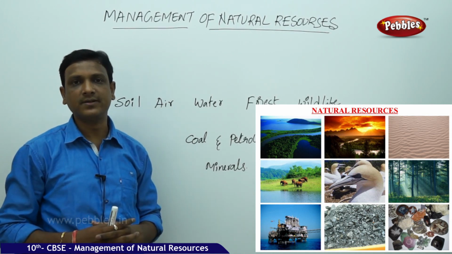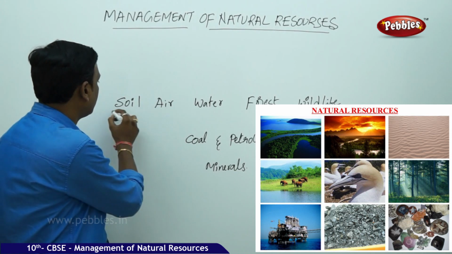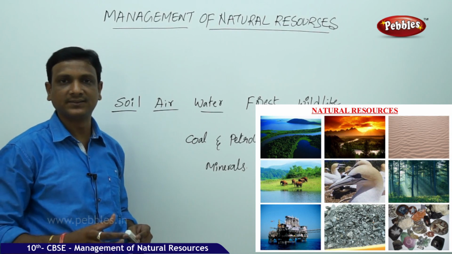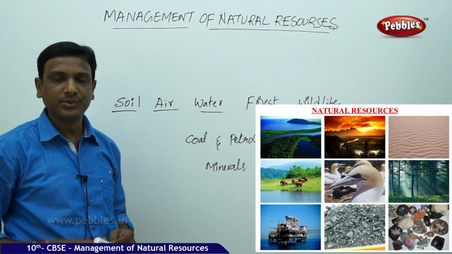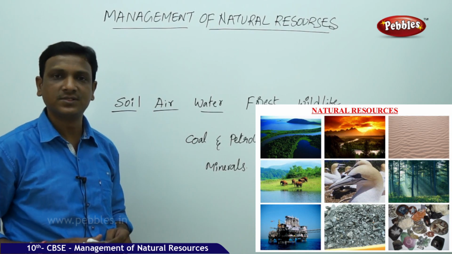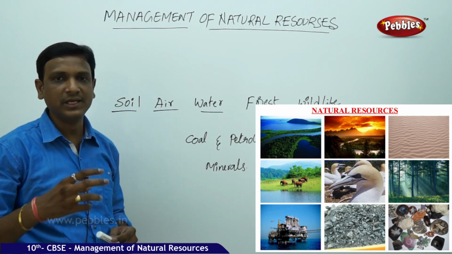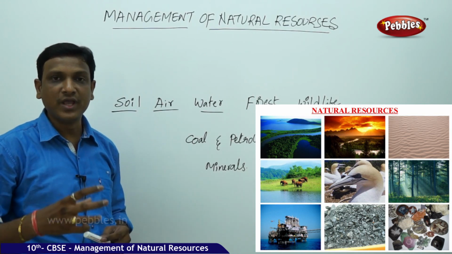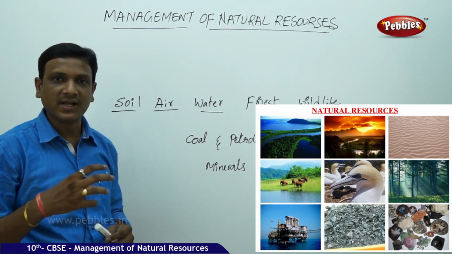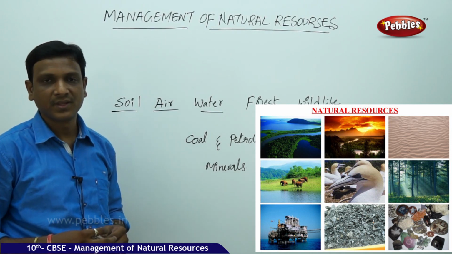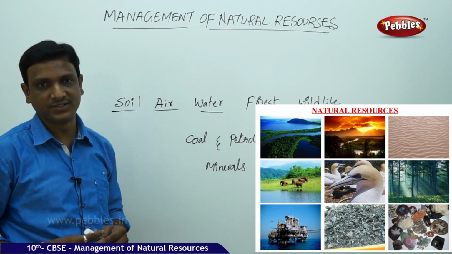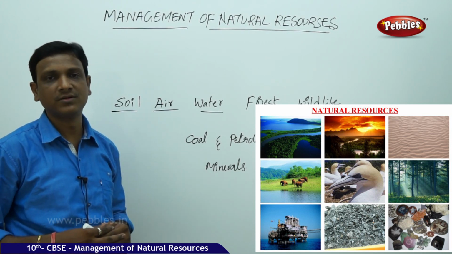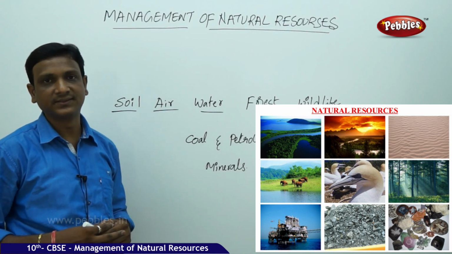Actually, we have studied about different natural resources like soil, air and water and their management in your lower classes, in class 9 and 8. So there we understood the importance of these natural resources and their sustainable use, judicious use of these natural resources. If they are not used in such a way, what kind of consequences, what kind of problems are caused? So we discussed all such issues. Even we discussed the pollution of water, pollution of air and other things.